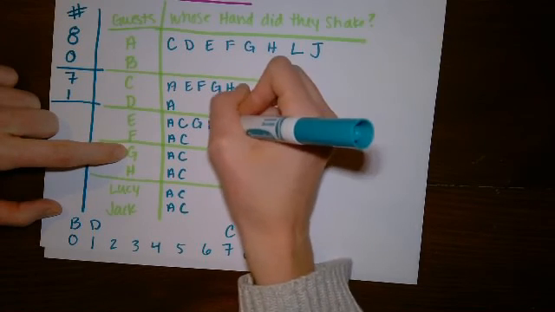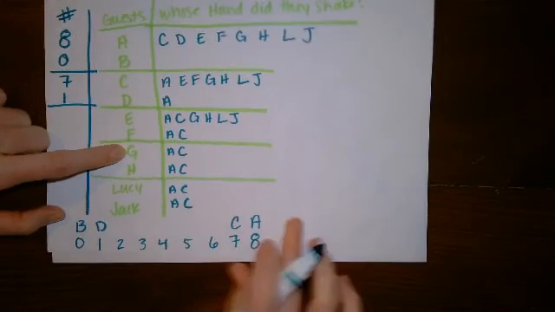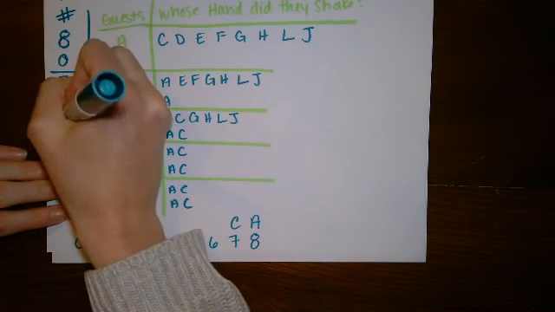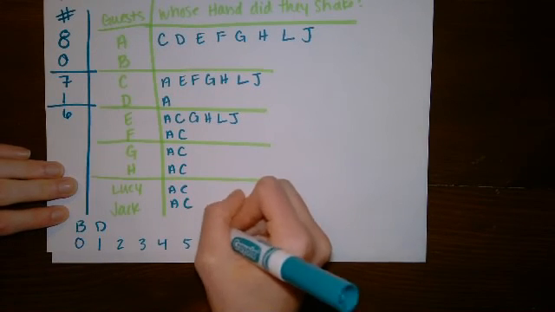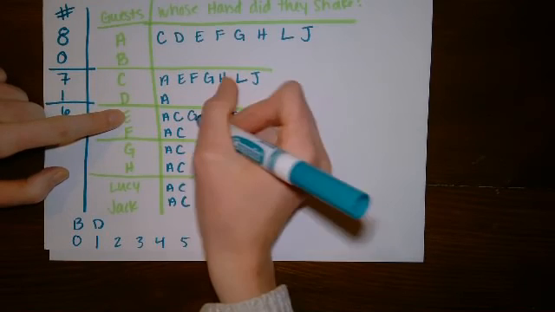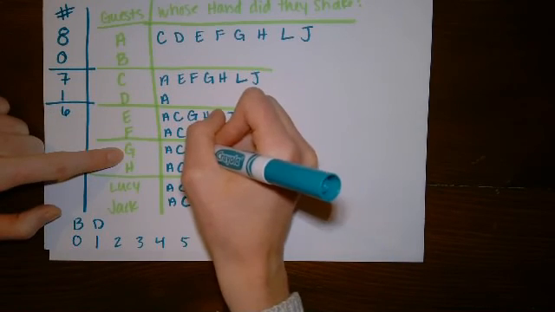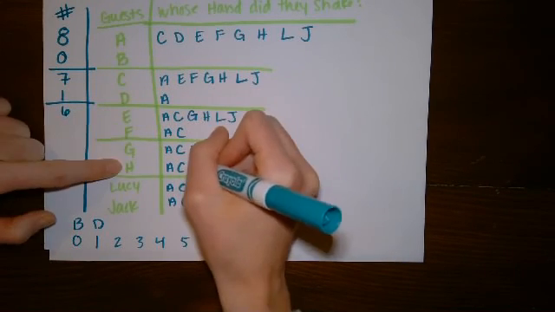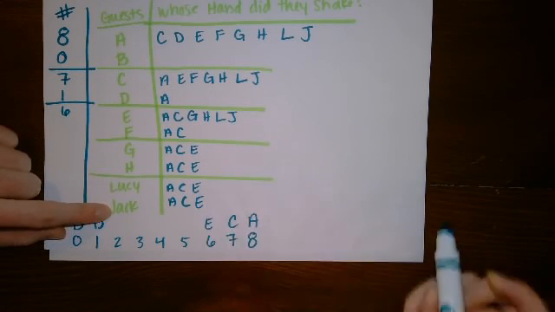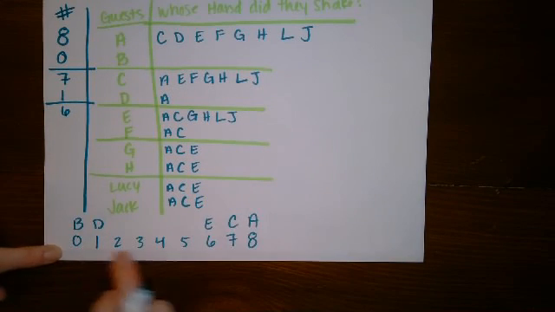So they're going to shake hands with G, H, Lucy, and Jack. So that's 1, 2, 3, 4, 5, 6 people that they shook hands with. The 6 is person E. Again, filling in backwards. E shook hands with G, therefore G shook hands with E. E with H, with Lucy, and with Jack.